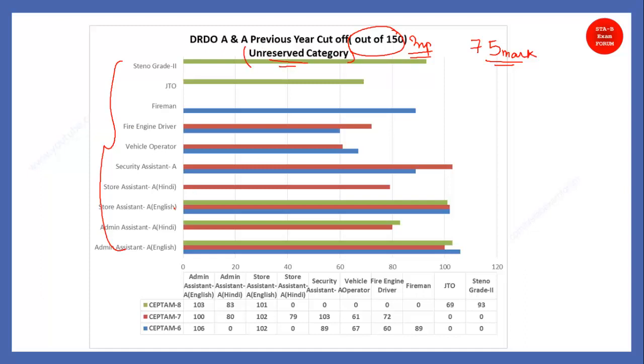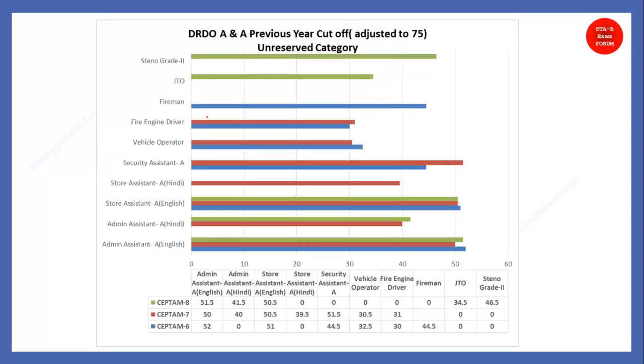These are the cutoffs that we got from some source. From September 6 to September 8 we will be analyzing, but for the sake of understanding I am adjusting this data to 75 marks, so that we have a clear picture of how these marks move. So I have adjusted the previous year cutoff to 75 marks.